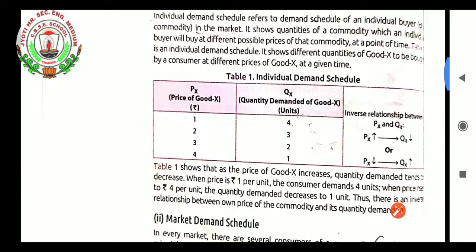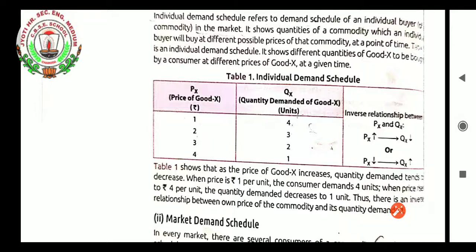Let us see table 1. Here one person is demanding according to the price of the commodity. Px and Qx are given, the price of good X and the quantity demanded of good X. When the price of X is 1, the quantity demanded by the individual consumer is 4 units. This means the consumer is ready to purchase 4 units of that product when its price is 1.